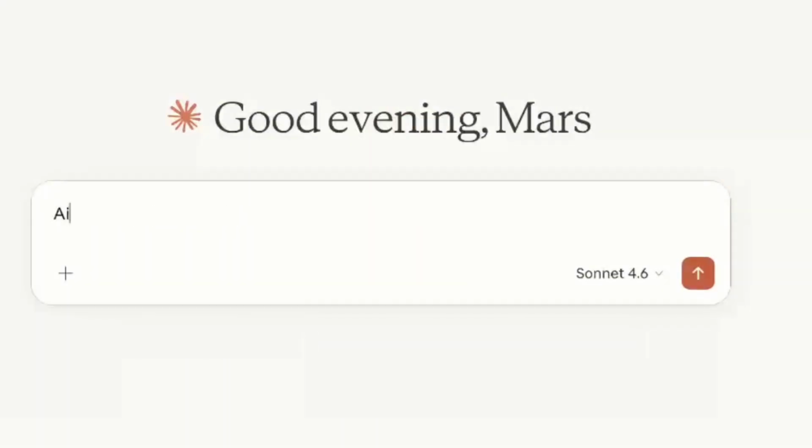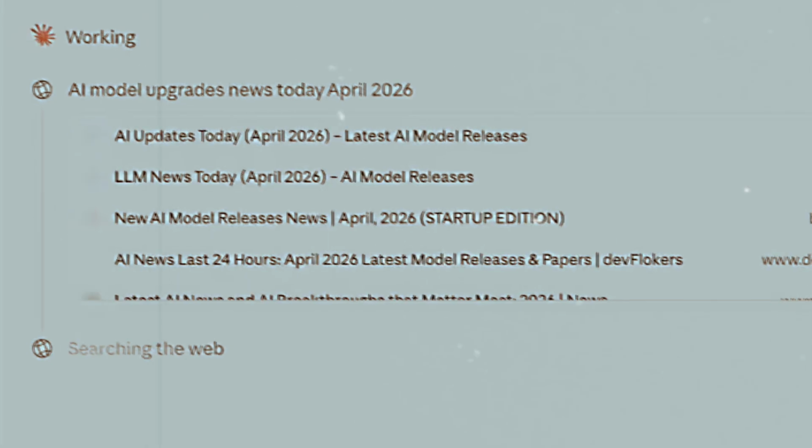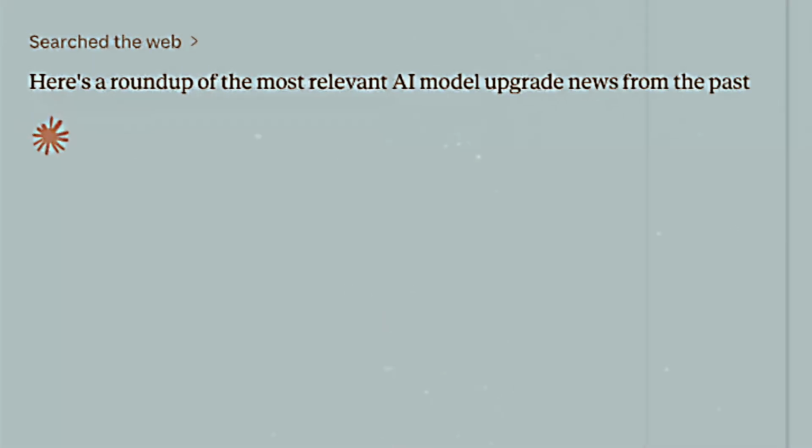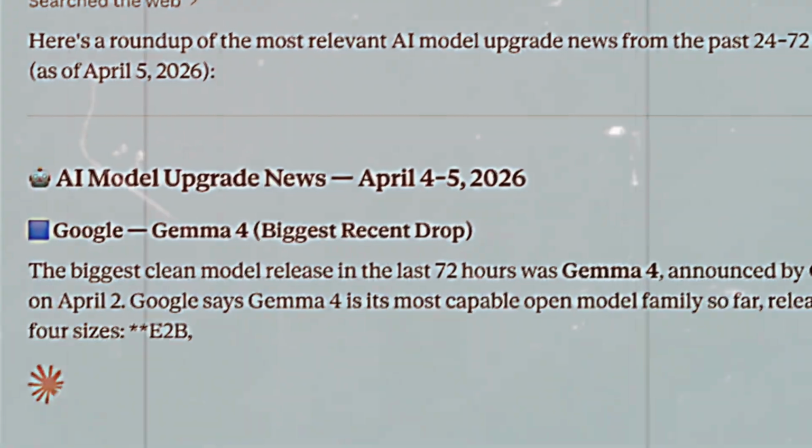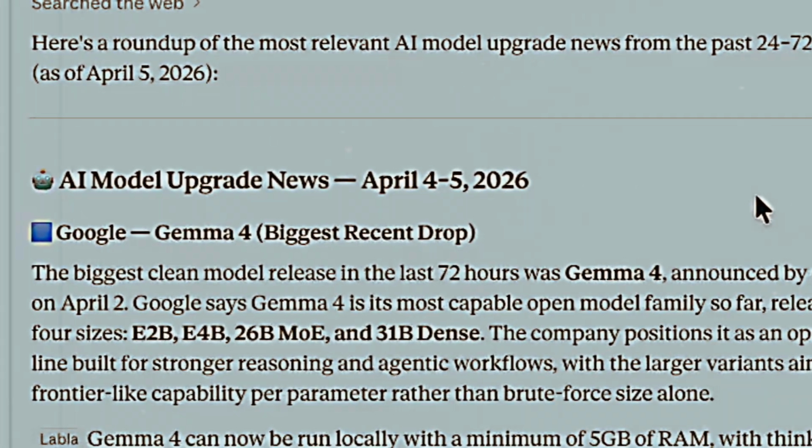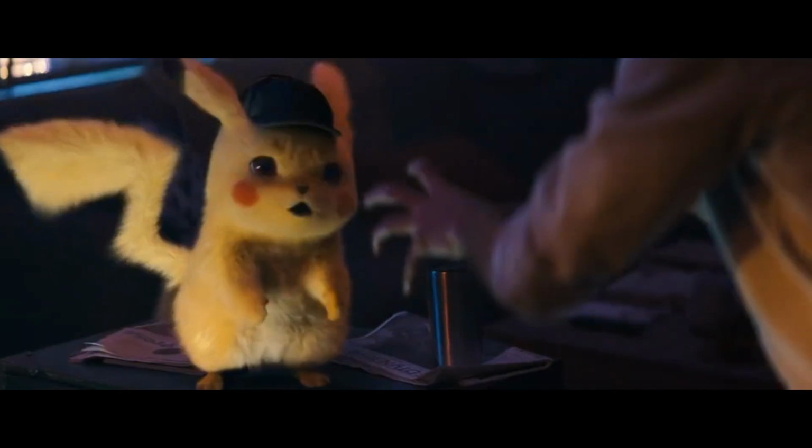Nowadays, it's so easy to ask Claude or ChatGPT to track the news for us and tell us exactly what we missed while we were sleeping. But back then, AI had limited web search capabilities. You ask it for the latest news and it will hallucinate. Okay, you're a hallucination! You're a hallucination.